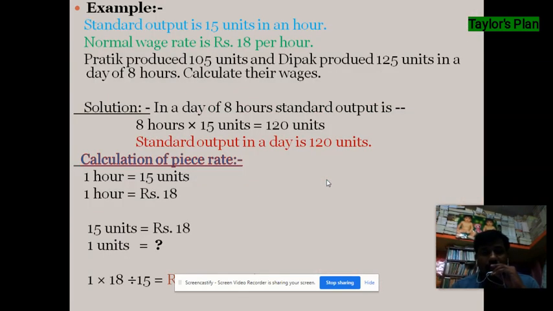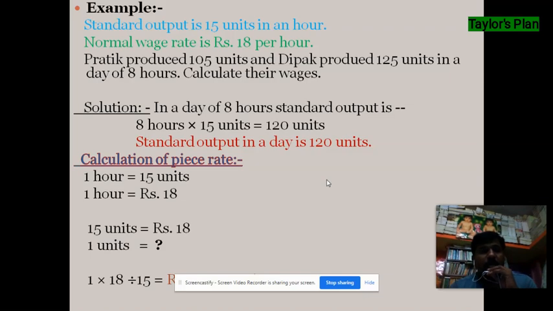Let's see one example to clear this concept. Standard output is 15 units per hour. The normal wage rate is rupees 18 per hour. Pratik and Deepak are two workers. Pratik produces 105 units and Deepak produces 125 units in a day of 8 hours. Here we have to calculate their wages according to the Taylor plan.